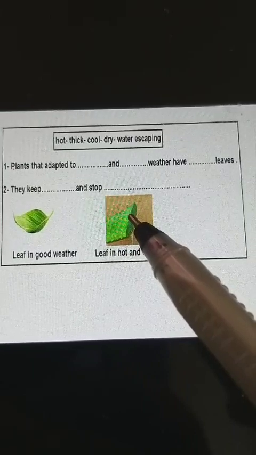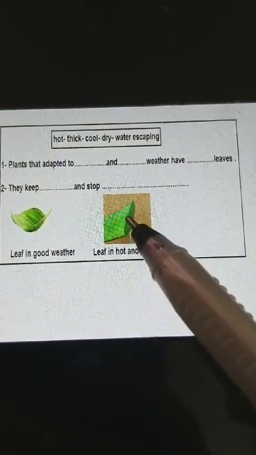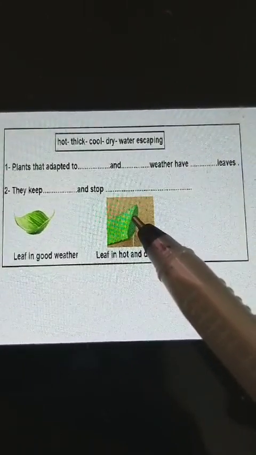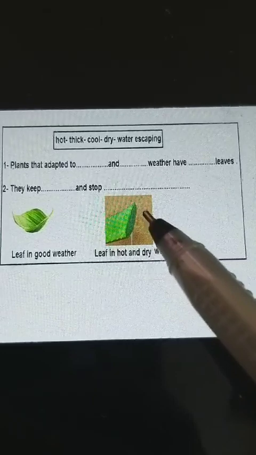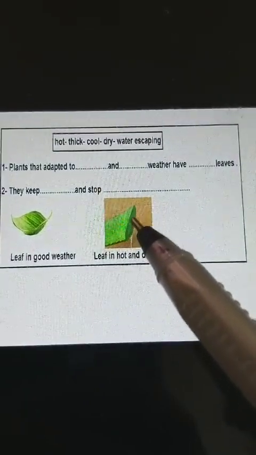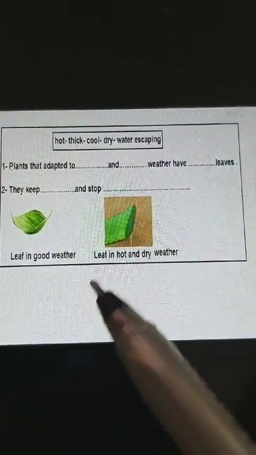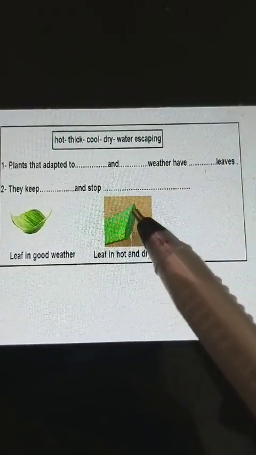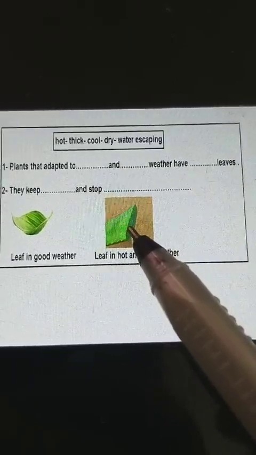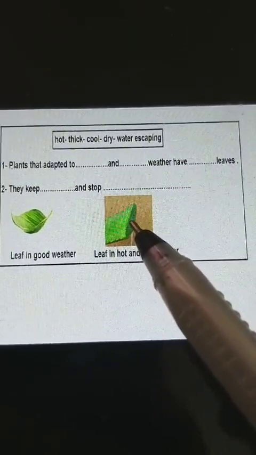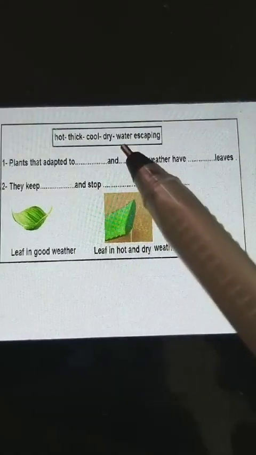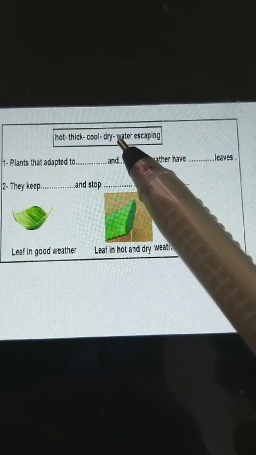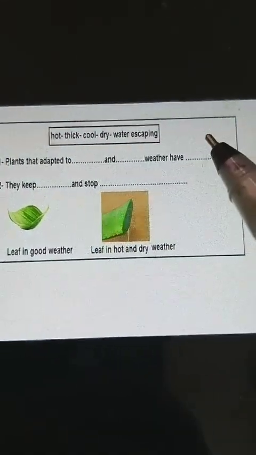Why? Because the weather is very hot and dry. So, how can this plant live? Keep water inside the leaf. So the leaf in hot and dry weather is thick, big from inside, to keep cool and stop water escaping. Water escaping means what? Moving the water from it to outside.